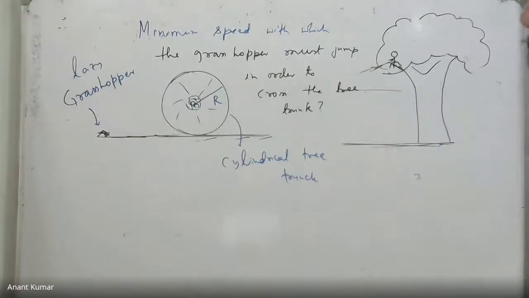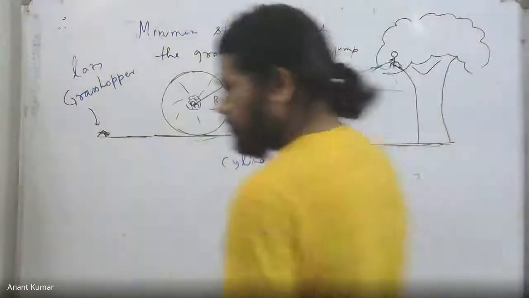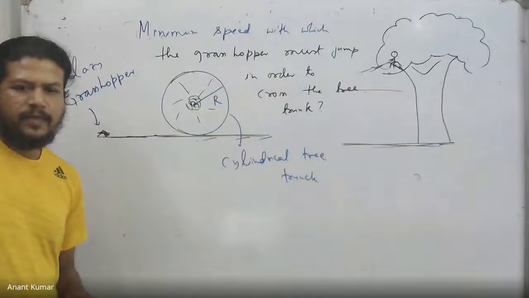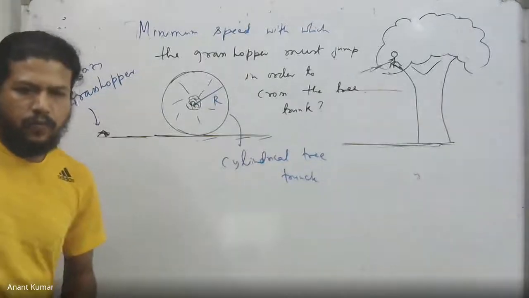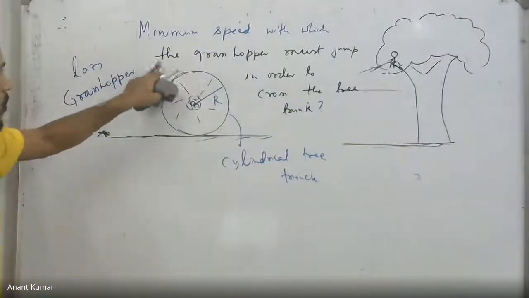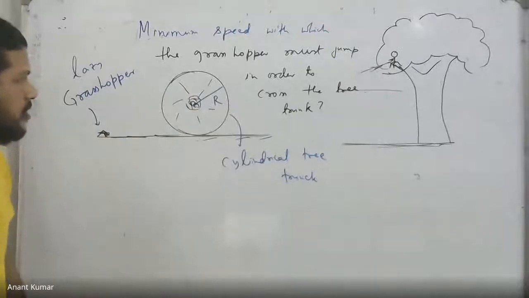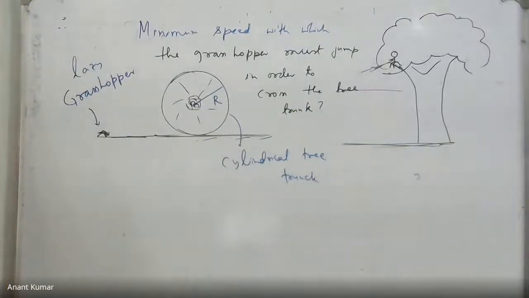Yes, lazy grasshopper. Grasshoppers are always lazy, by the way. You know that? And the question is to find out the minimum speed with which the grasshopper must jump in order to cross a tree trunk. Okay.